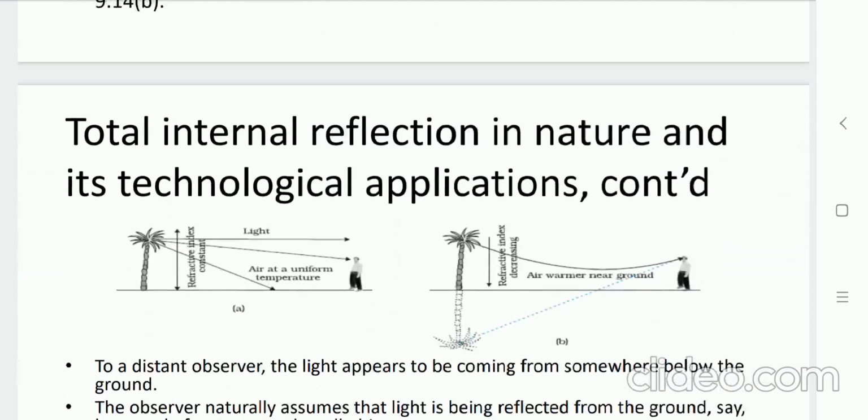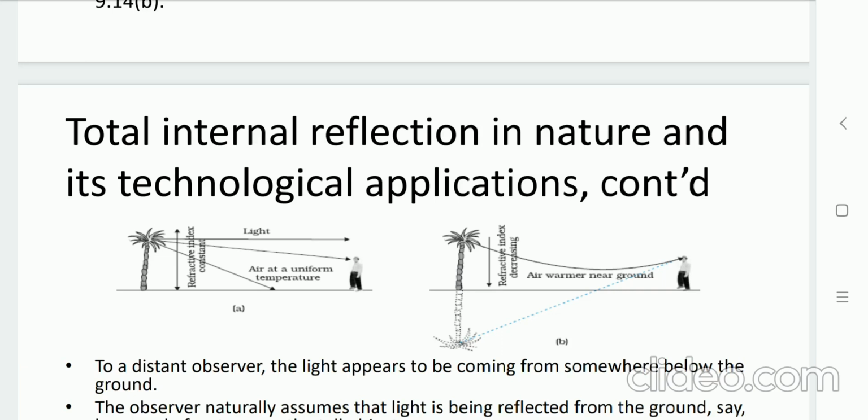this light signal passes through the medium having a lesser refractive index towards the ground. So that ray of light from that object bends away from the normal and undergoes total internal reflection. And from a distance, if we observe, then the light is being reflected from the ground and it gives the mirror image as in water. That is known as mirage.